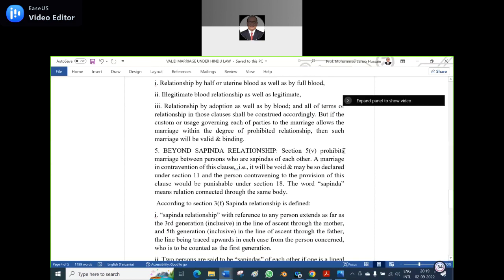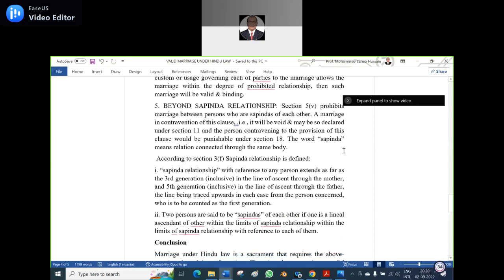The fifth point is beyond the Sapinda relationship. Section 5(v) prohibits marriage between persons who are Sapindas of each other. A marriage in contravention of this clause is void or may be so declared under Section 11, and persons contravening the provision of this clause would be punishable under Section 18. The word Sapinda means a relation connected through the same body, and Sapinda relationship is defined in Section 3(f).